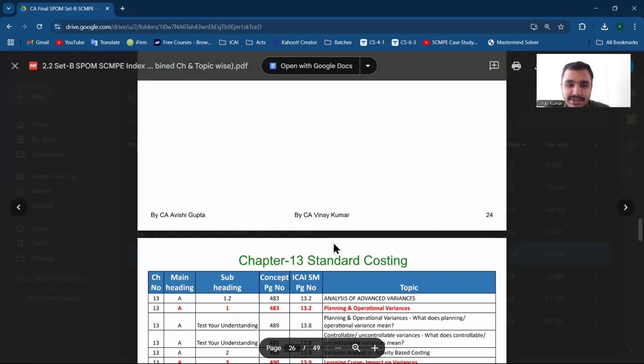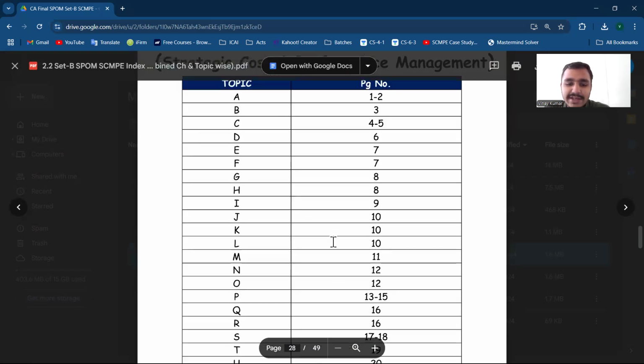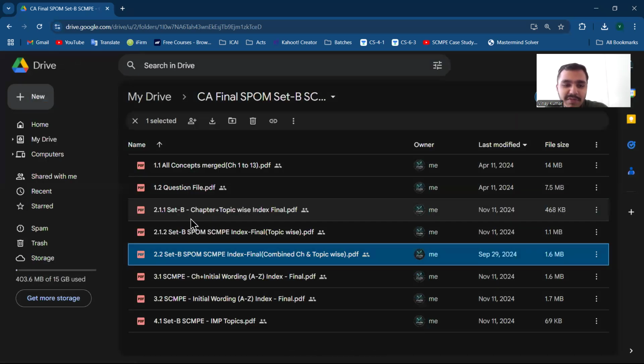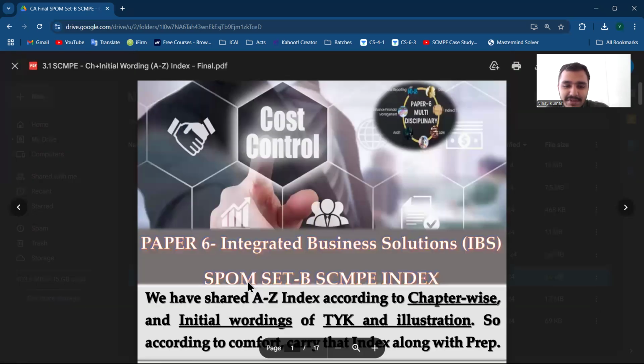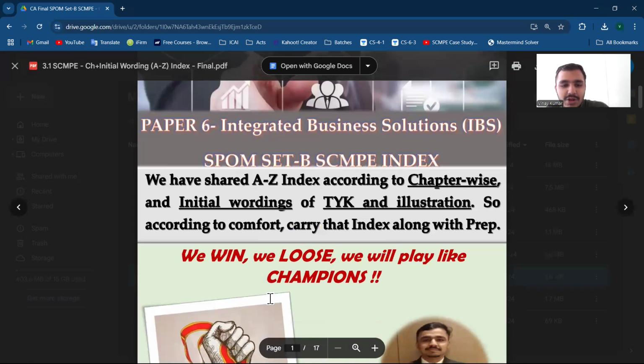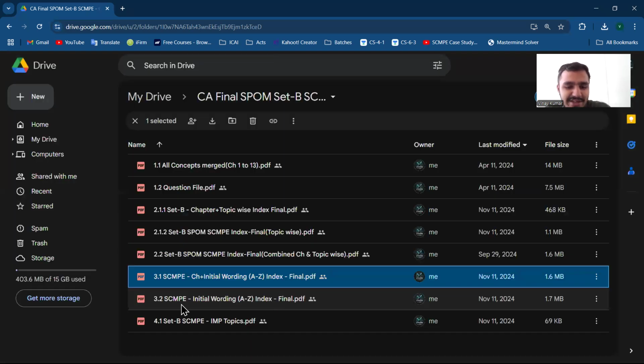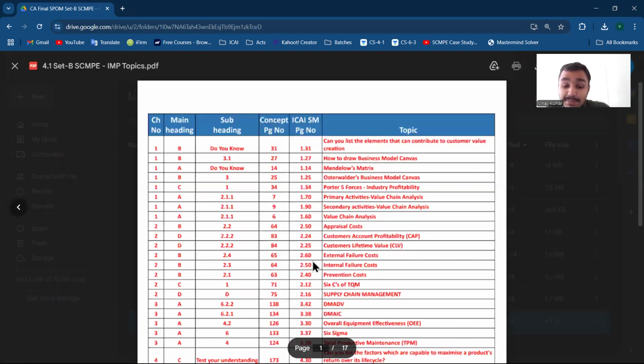So wait, chapter number 13, and you can see that there are topic wise and two indexes in this file, and 2.1 both are the same, no difference, I have just clubbed them in this one. And 3.1 is the TYK file, illustrations and all the wordings for which I have questions, excluding the examples. Those examples are not like practical questions that can be answered, or you can see that from that. And I'll explain that. And 4.1 is this important topic list.